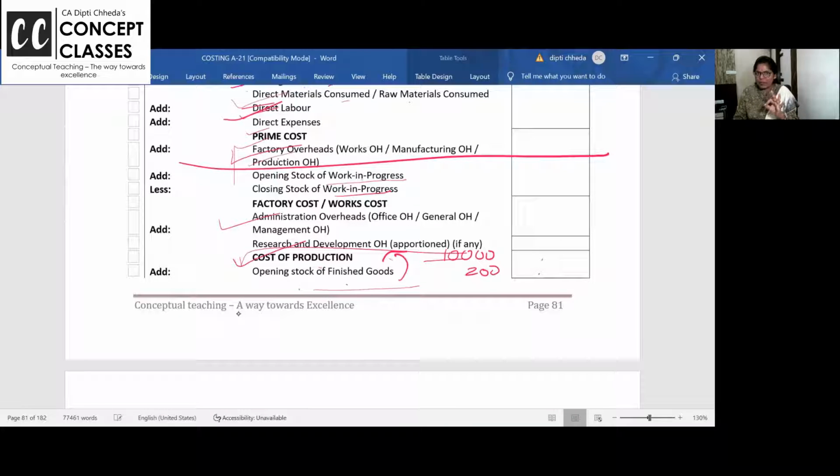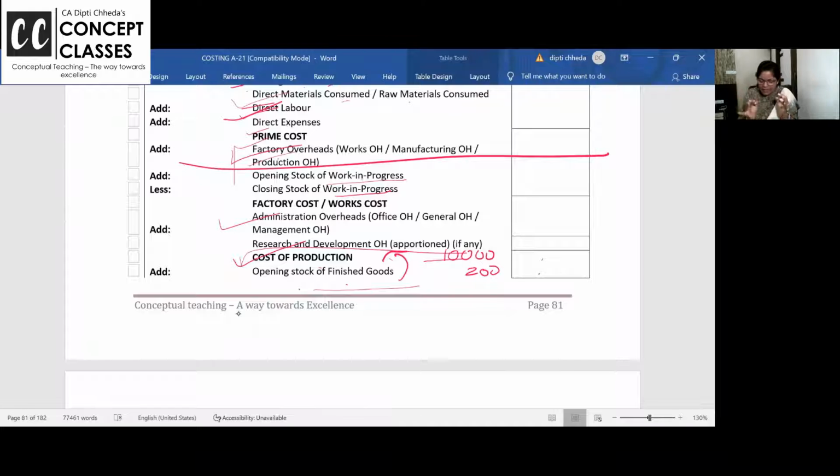Whatever the cost of the production is, that is the cost of producing, so whatever is produced and remaining in stock, that will be same. Opening stock value they may give, that last year cost of production was different. If not, what is closing work in progress? That you can take opening work in progress, no problem.